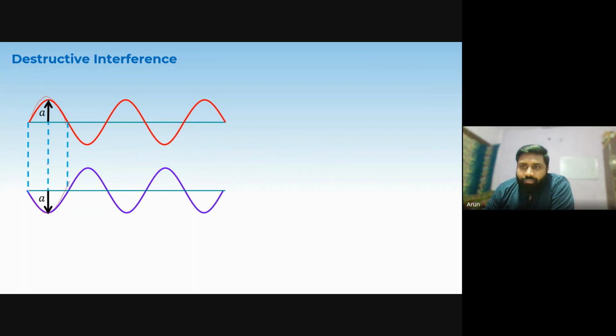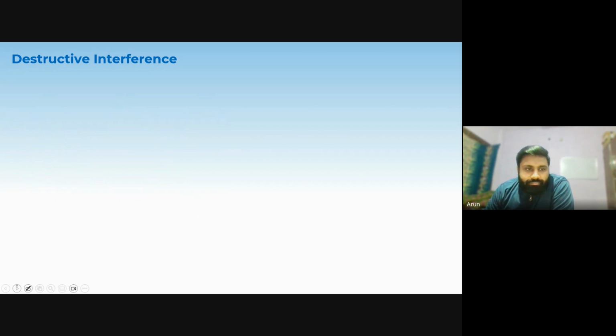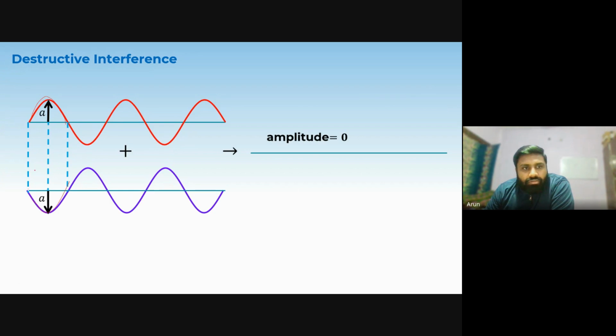So they have a phase difference here of pi. Here the amplitude will become 0 because this is negative, this is positive, so they will cancel each other out. And finally, we will have a plane wave here. This is not, we can say, a wave also. This is a plane string.